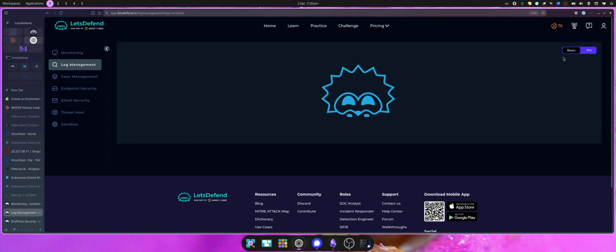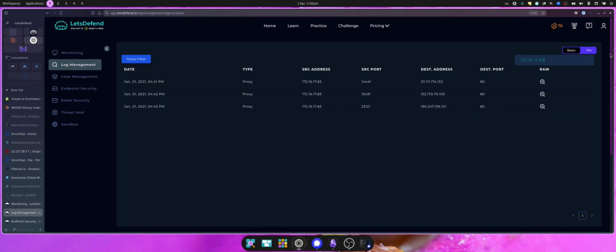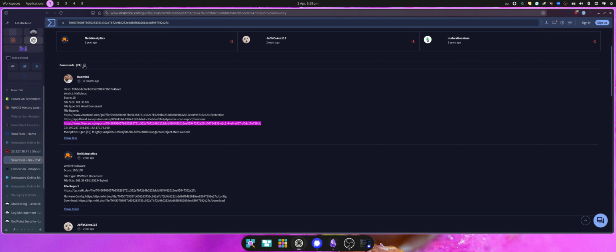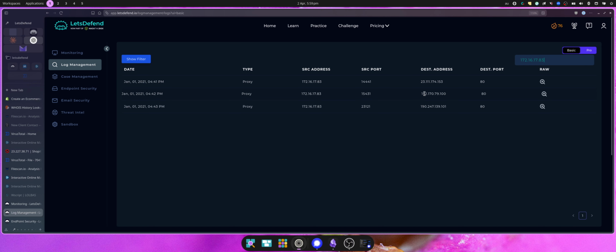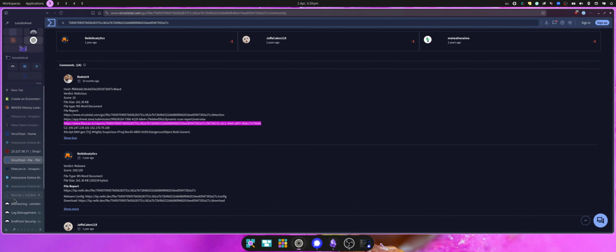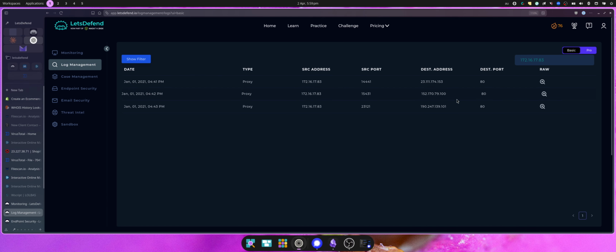And let's swap to basic. We're looking for Jan 21. So I've got 3 logs. We noticed in the community tab, this report had listed the C2 addresses of 190.152.247.101. Yeah, so those are the 2 listed C2 addresses, so that's a worry.